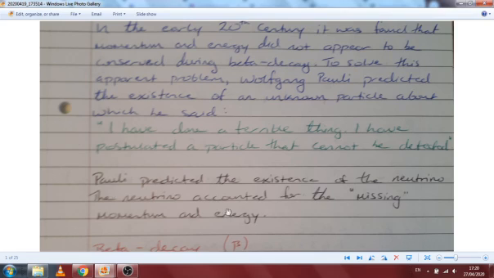So Pauli predicted the existence of the neutrino, and the neutrino accounted for the missing momentum and energy. So that's the question that comes from it. So that's one of the key ones. It's asked a lot of different ways, a lot of different times. So Pauli predicted the existence of the neutrino. The neutrino accounted for that quote-unquote missing momentum and energy. And when you account for the neutrino, both momentum and energy and charge and everything else are conserved as they should be.